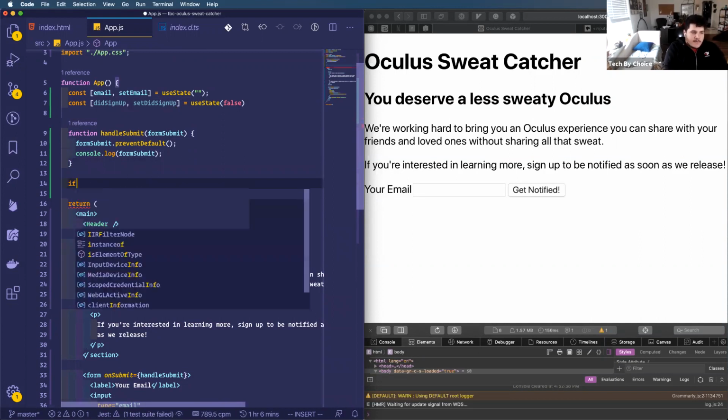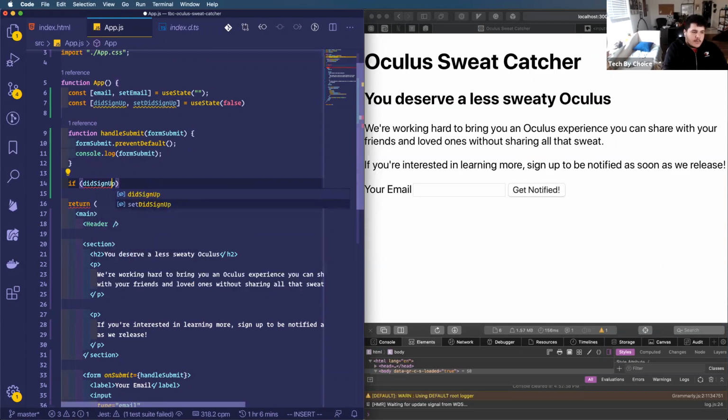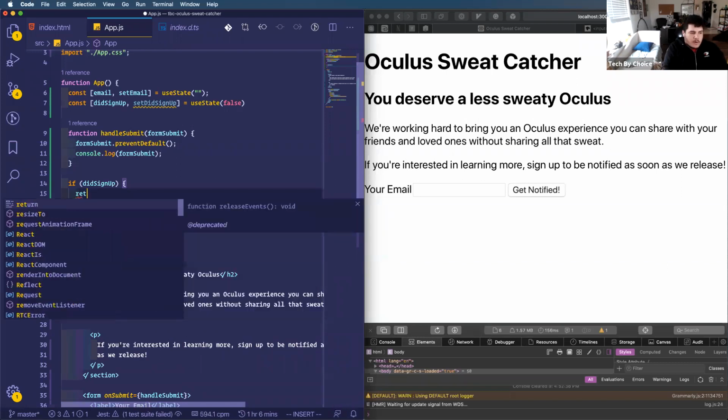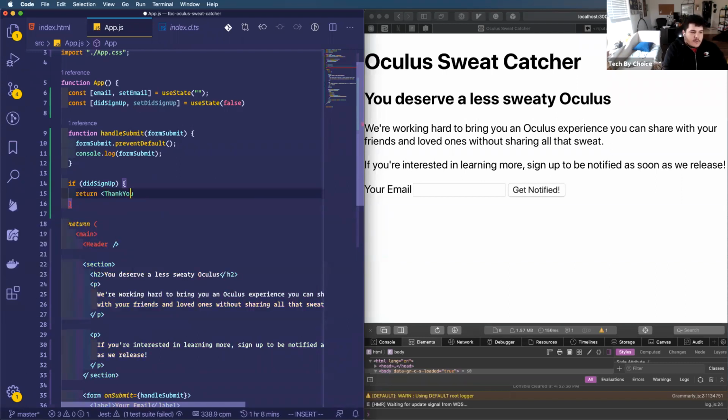I want to say that if didSignUp is true, and by default, on an if statement, if the condition that you pass is true, it'll execute automatically. So I don't actually have to say equals true. I could just say that if didSignUp is true, I want my App component to return this thank you page instead.